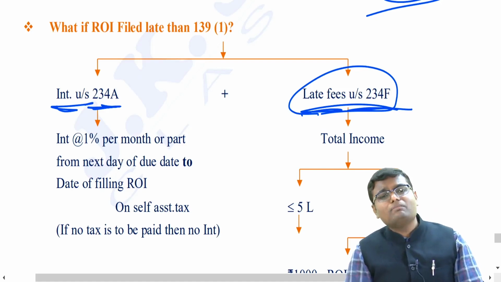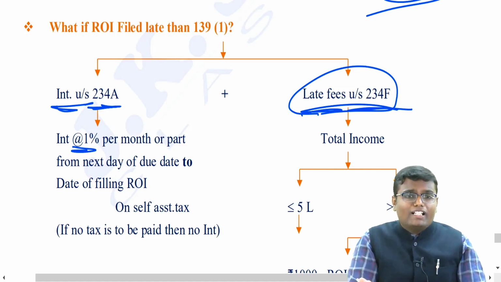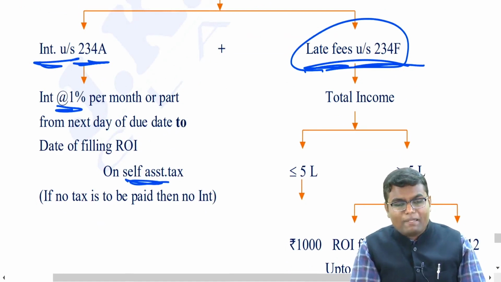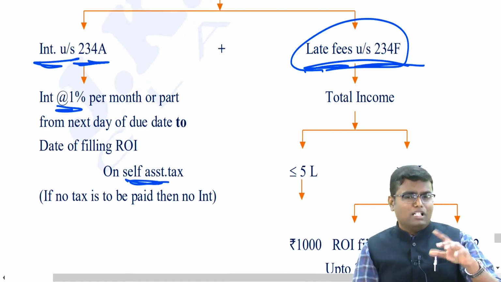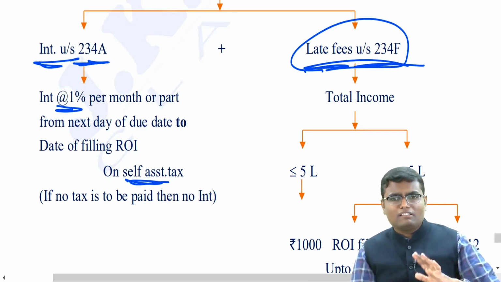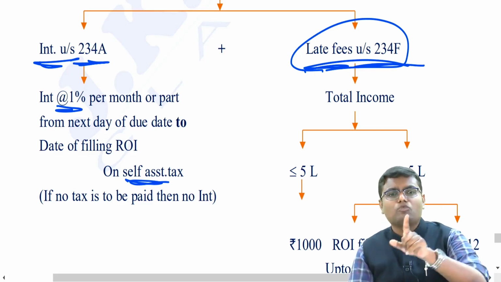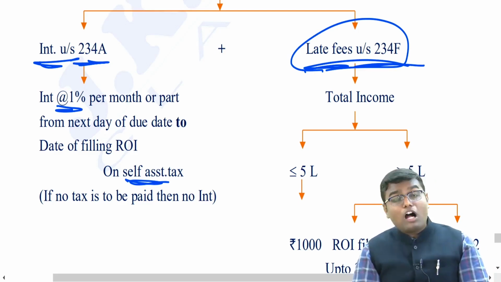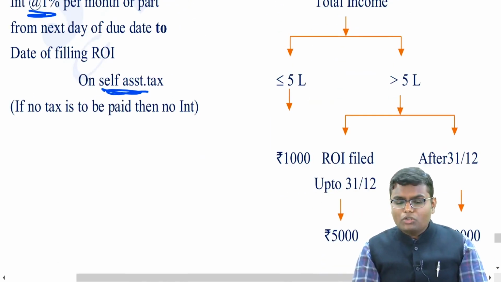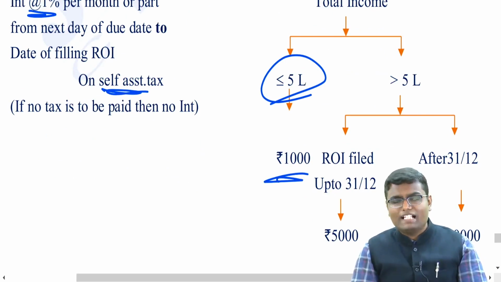Interest under 234A will be applicable at the rate of 1% per month or part of the month after the due date till the date of return filing, and this interest will be calculated on the balance tax payable, that is on the self-assessment tax. For example, my tax which is payable, which is pending, is 5,000. My due date is 31st October. So from 1st November till the date of paying that tax, per month I have to pay 1% interest. Now how much late fee under 234F do I have to pay? You see what your total income is. If your total income is less than or equal to 5 lakh and you are filing your return of income late, then 1000 is the late fee that you have to pay.